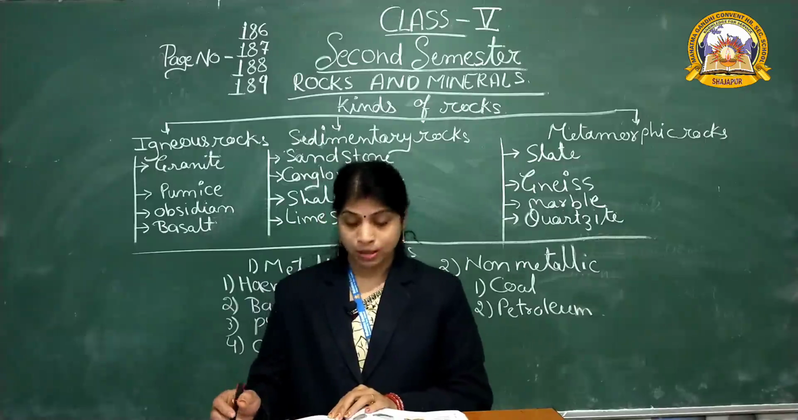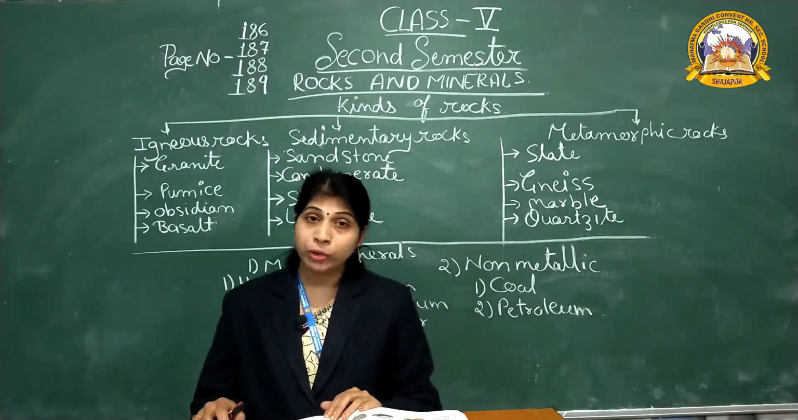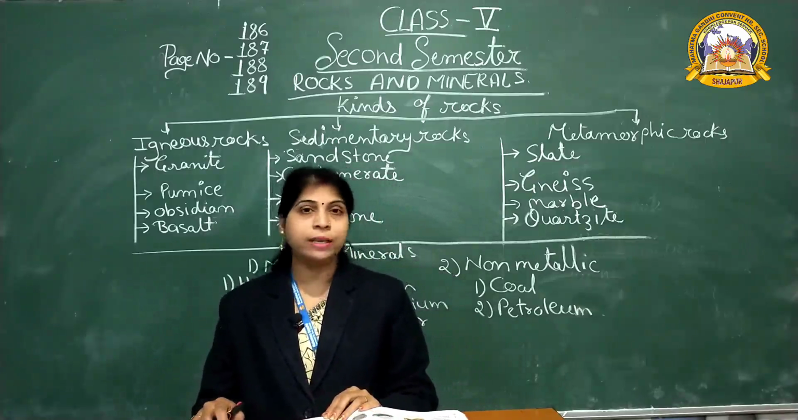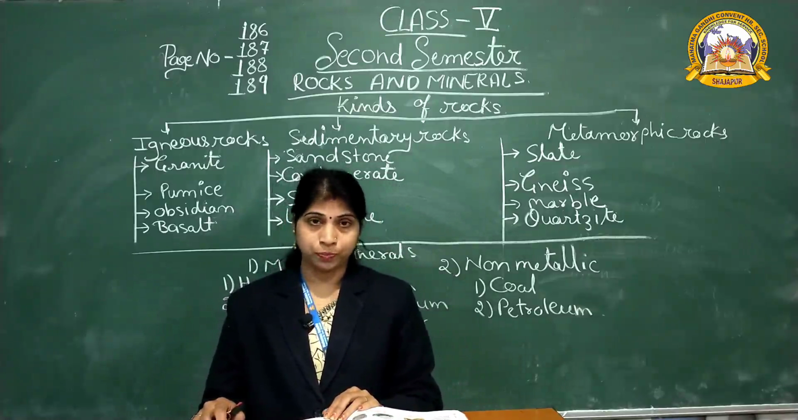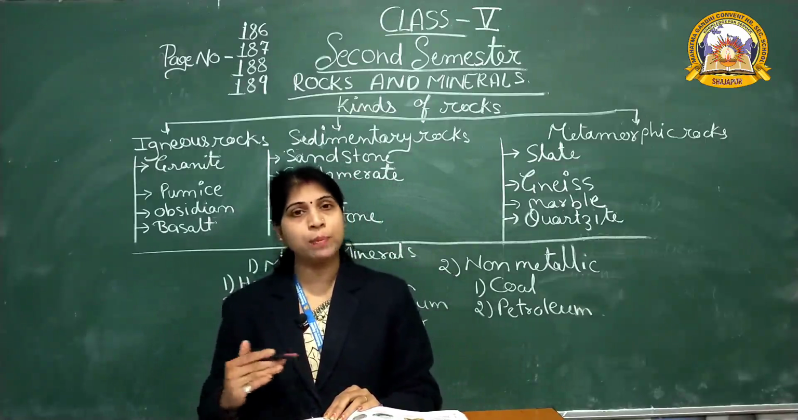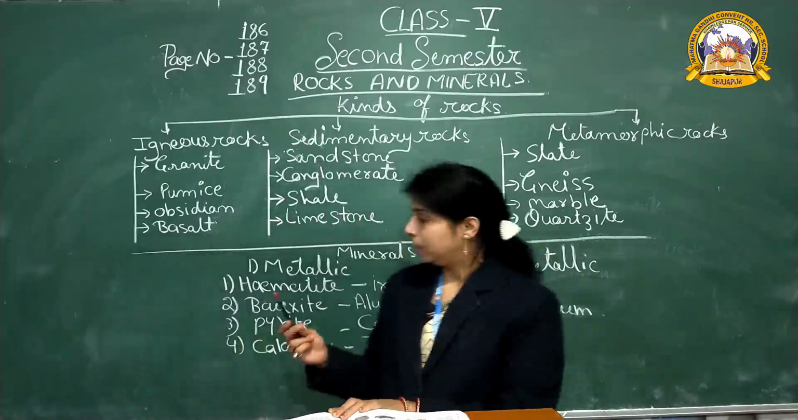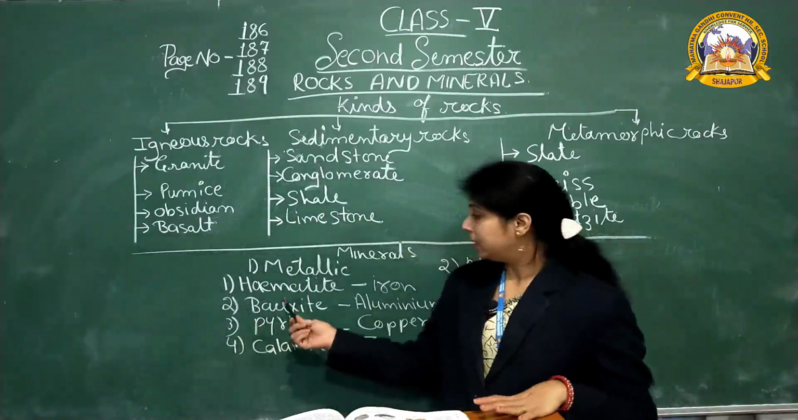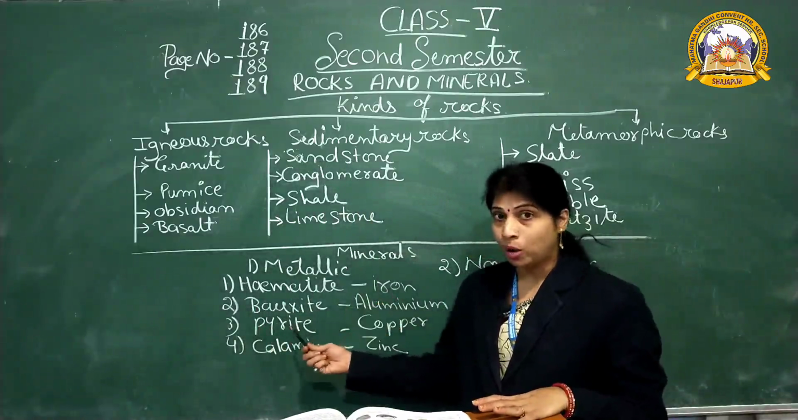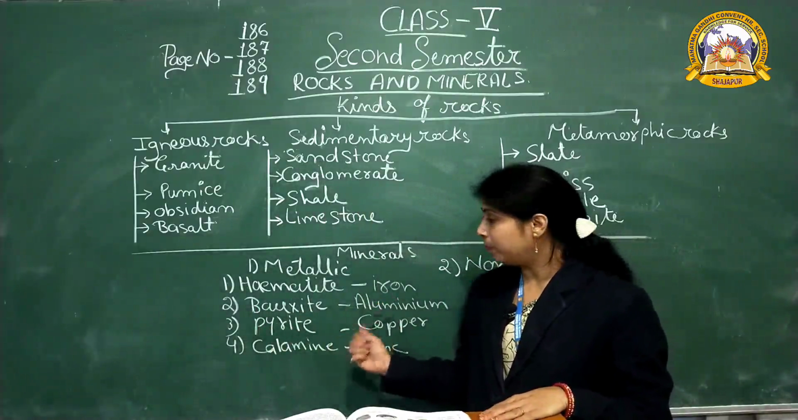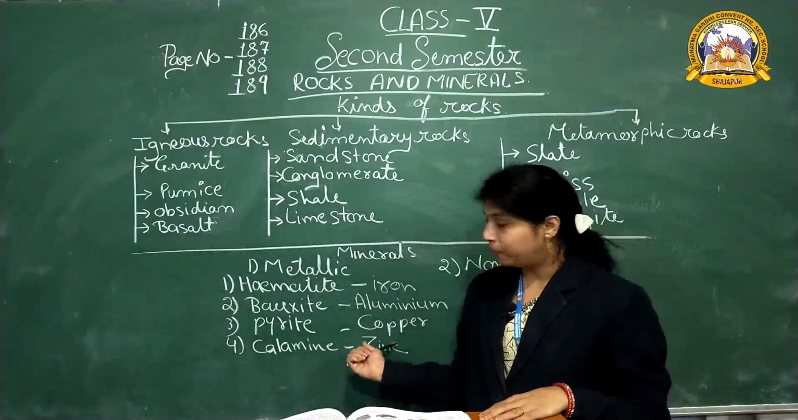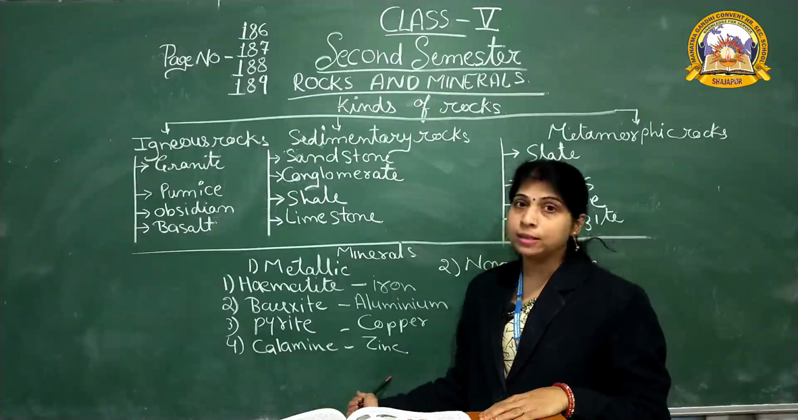Some useful metals can be profitably obtained from metallic minerals called ores. इनके ores से हम metals बनाते हैं. Example, from hematite we get iron, from bauxite we get aluminium, from pyrite we get copper, from calamine we get zinc. So these are the metals.